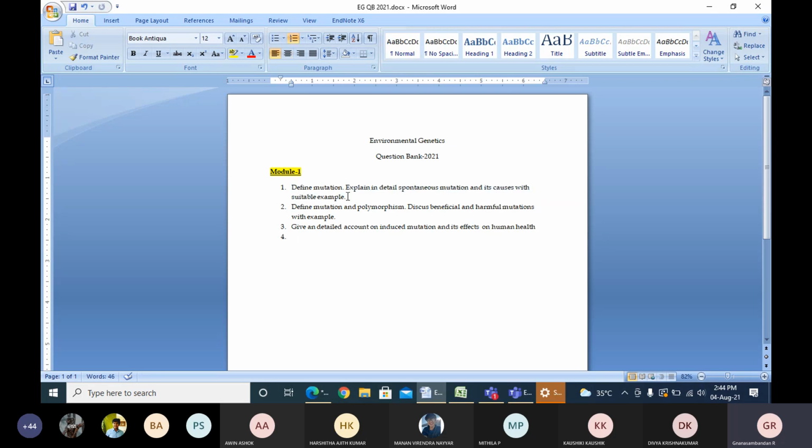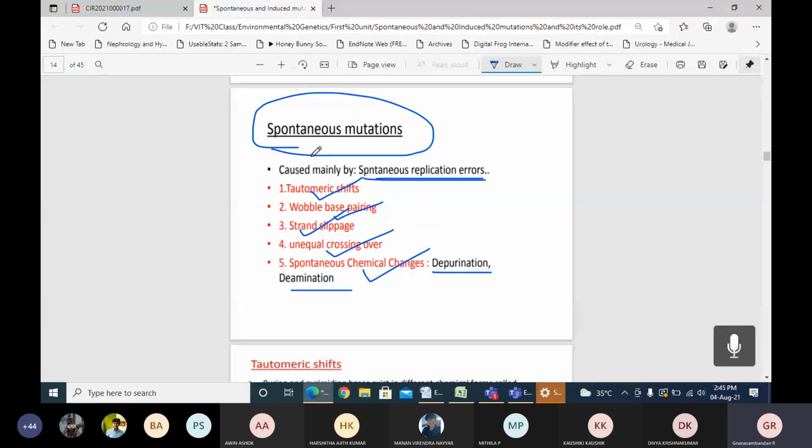You have to talk about what mutation is, its definition, then what spontaneous mutation is, its definition, and then discuss the causes of spontaneous mutation: tautomeric shifts, wobble hypothesis, strand slippage, unequal crossing over, and spontaneous chemical changes, that is depurination and deamination. There are 5 points, each point carries 2 marks, and you have to explain with an example.